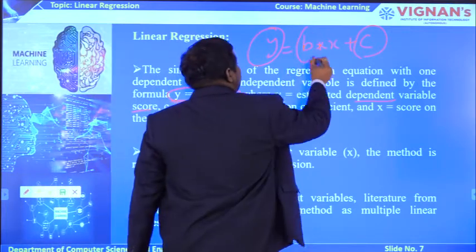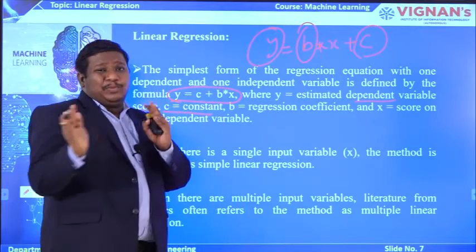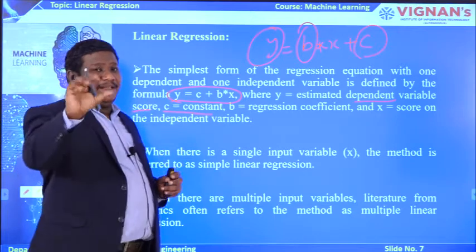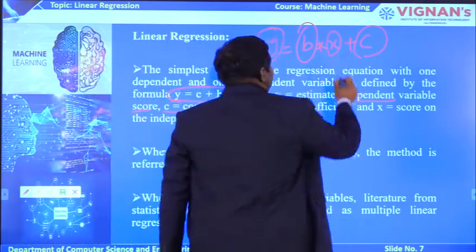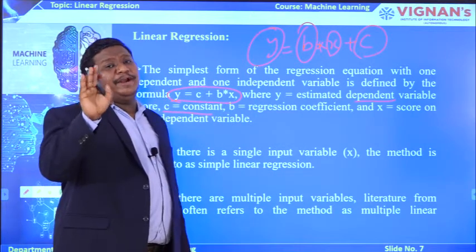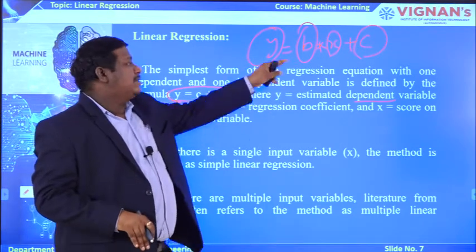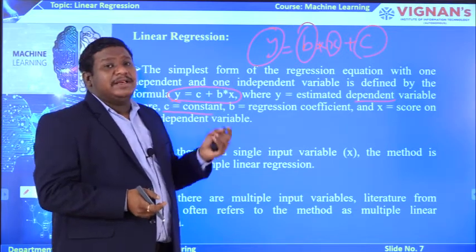Whatever regression model we are considering, we take a regression coefficient to balance the equation model. And of course, x is your independent variable. As I told you, we have a minimum of one dependent variable and one independent variable. So y is our dependent variable, x is our independent variable, c is a constant, and b is the regression coefficient.